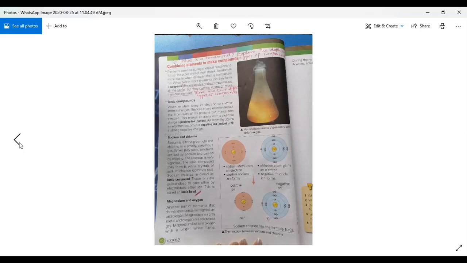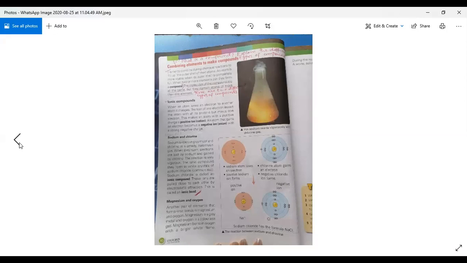When an atom loses an electron to another atom, it changes. The loss of one electron leaves the atom with all its protons but minus one electron. This makes a positive ion, and positively charged ions are called cations. An atom that gains an electron becomes a negative ion, called an anion, with a negative charge. Then you will give the example which is given in your book.